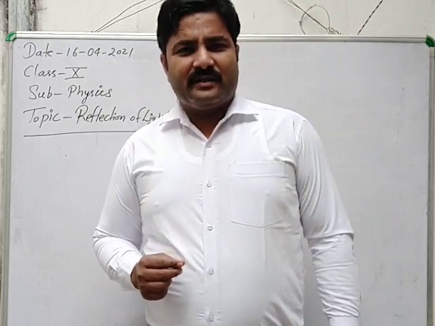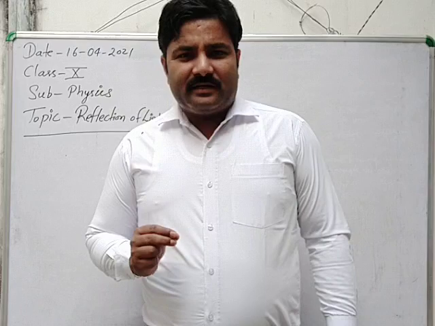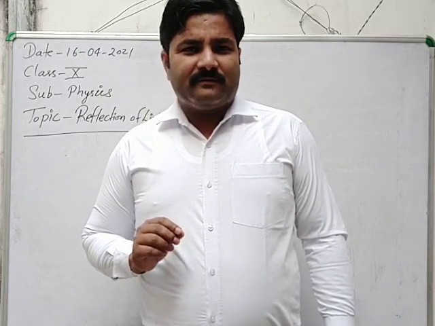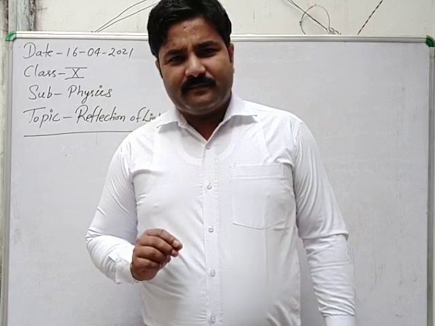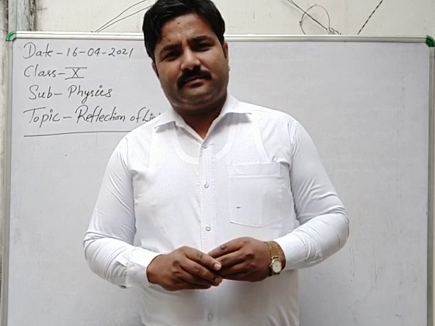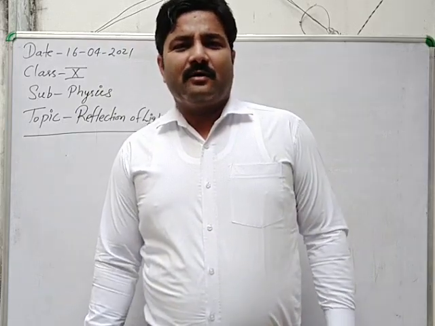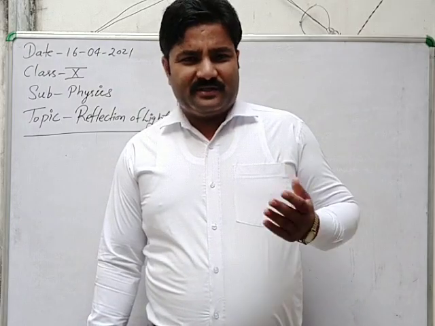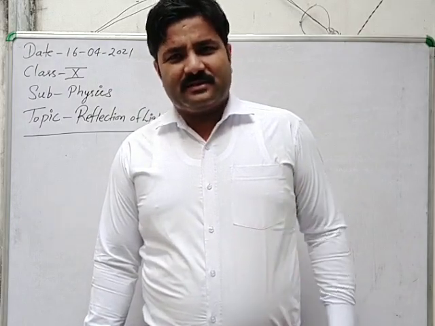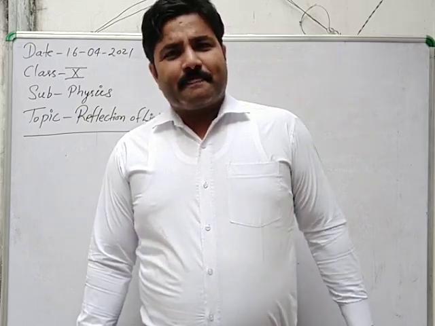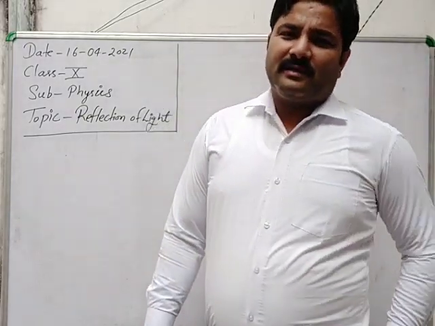Just listen very carefully. What is light? Light is a form of energy. You all know that. Light is a form of energy and that helps us to see any object. With the help of light, we can see any object by the reflection process, and in some cases by refraction, but in the first chapter it is only reflection.